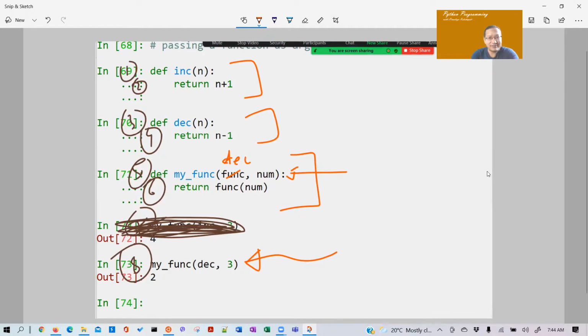Very good, num is 3, because dec is being passed as 3. Now where does execution go next? Line number 3.